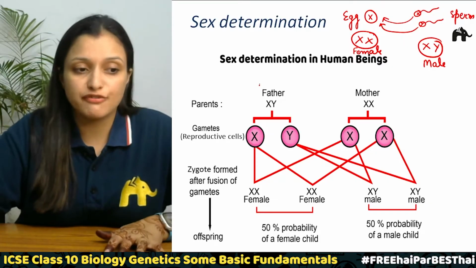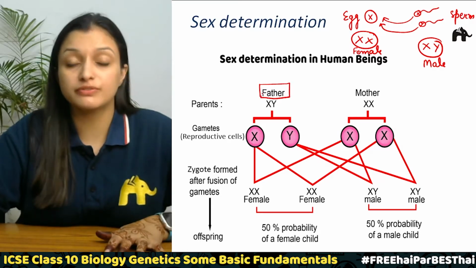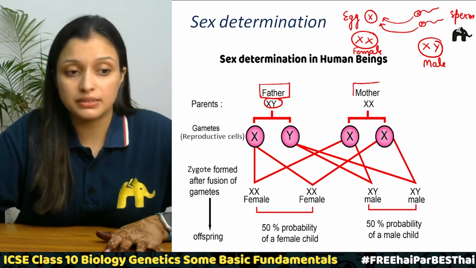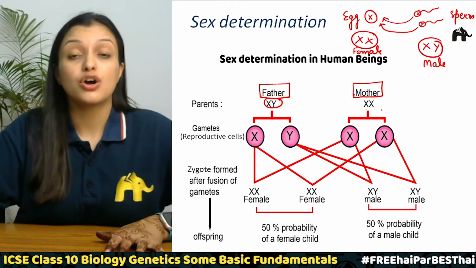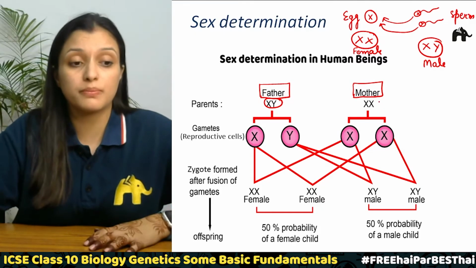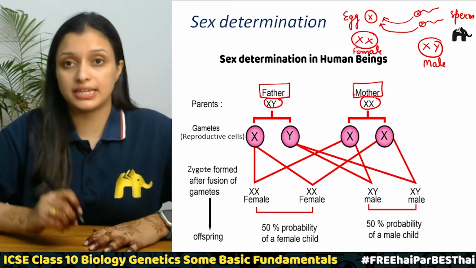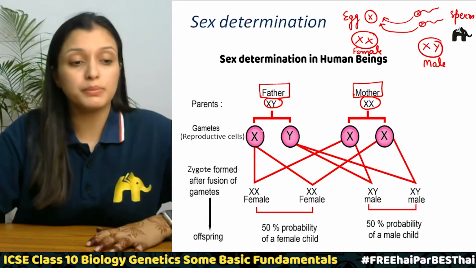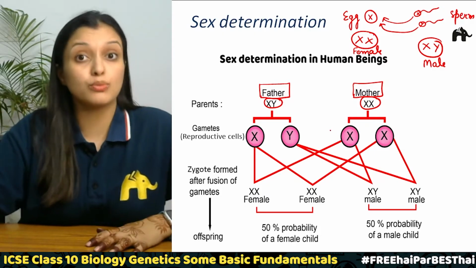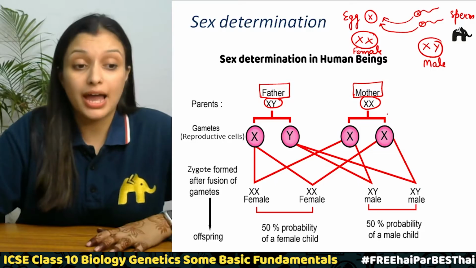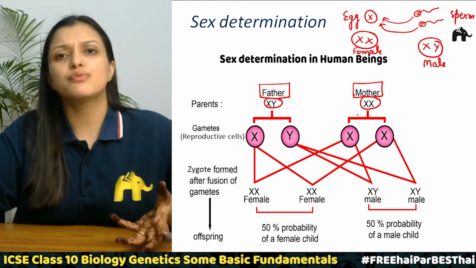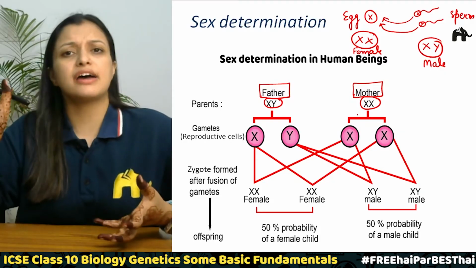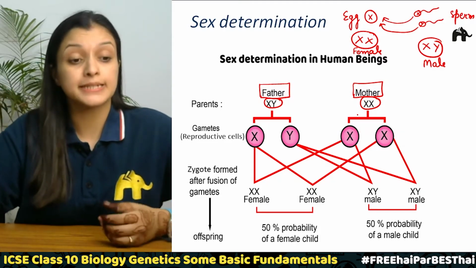So there is a father. What will be the composition of the father? It will be XY, right? And there is a mother. And what will be the sex chromosome composition? It will be XX, right? So from father, the sperm will have either X chromosome or Y chromosome. And in case of mother, eggs are going to be the same. They all will have that X chromosome in them. Correct?